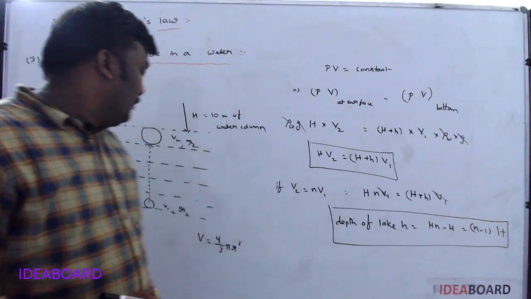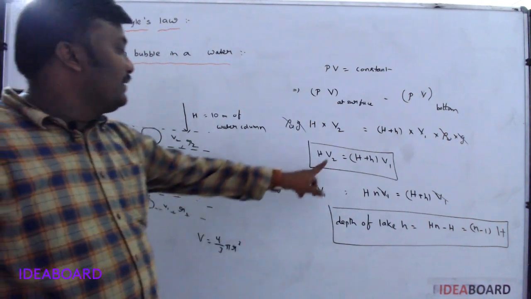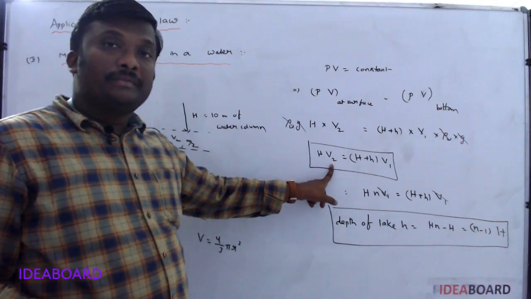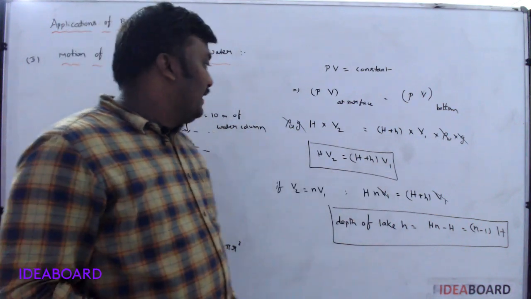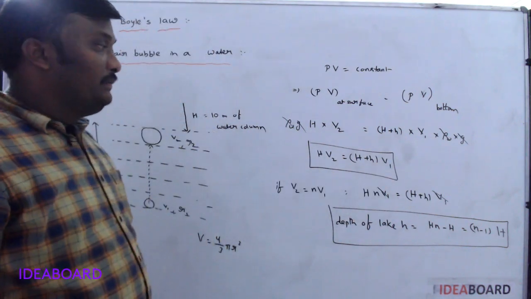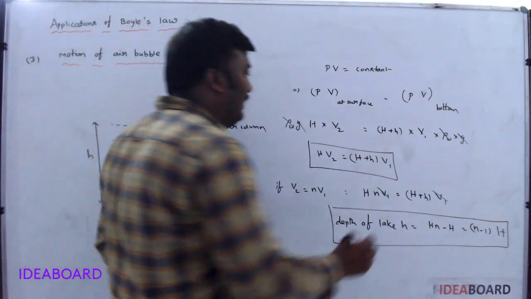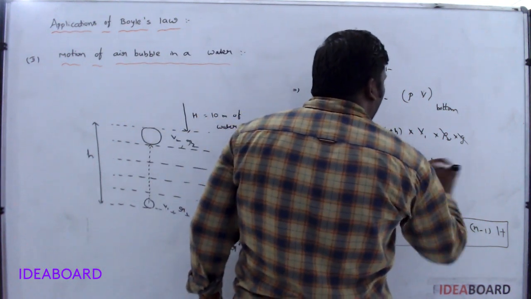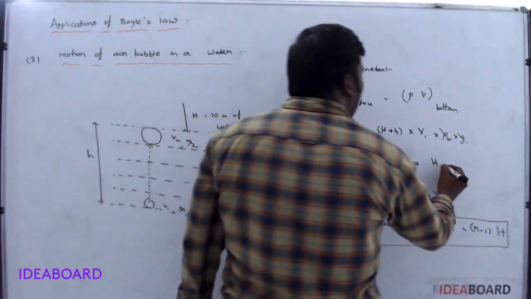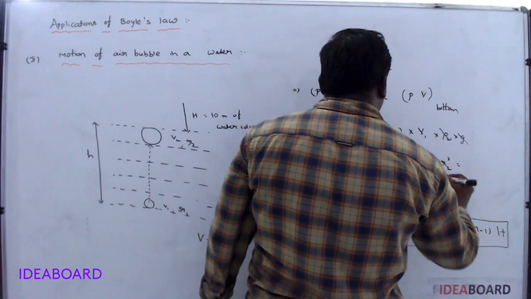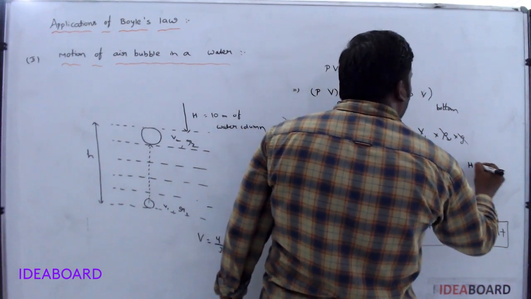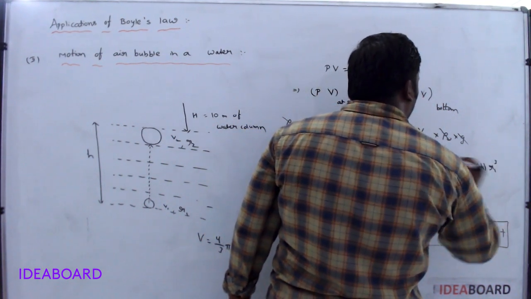So in this formula, can I substitute V2 as 4/3 pi r2 cube and V1 as 4/3 pi r1 cube? Then 4/3 pi cancel. Then we have another formula: (h plus H) into r2 cube is equal to h into r1 cube.